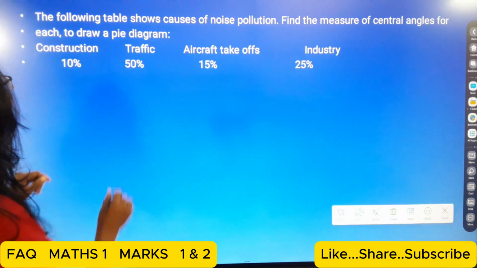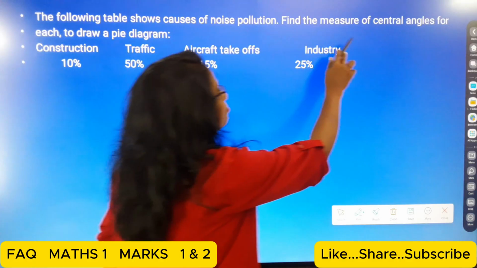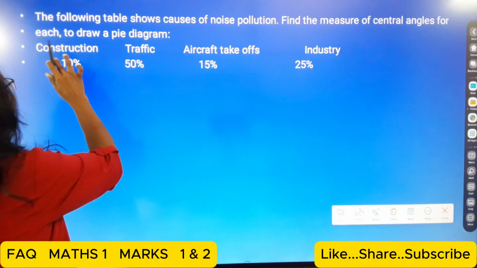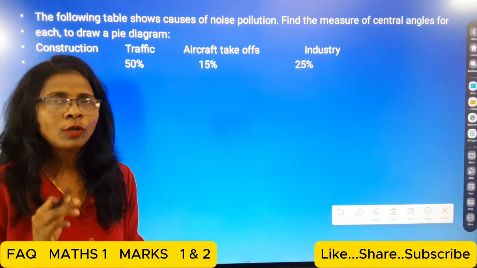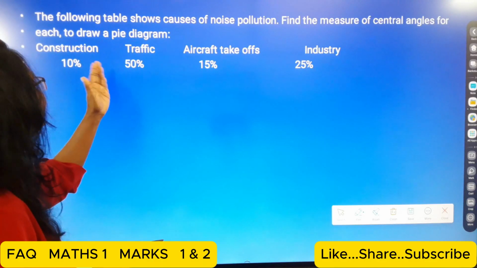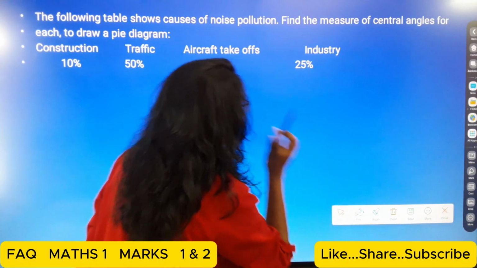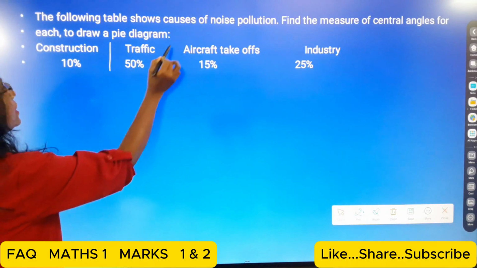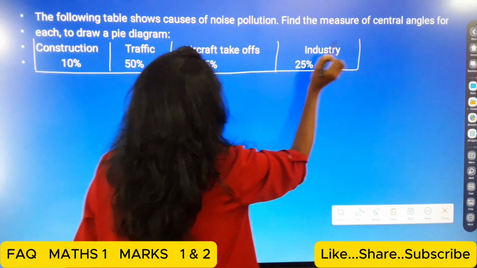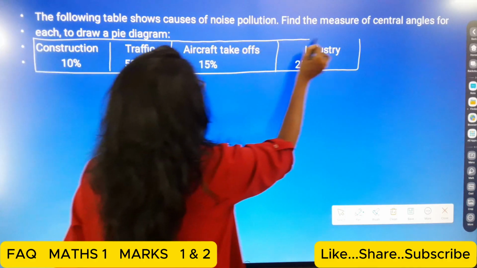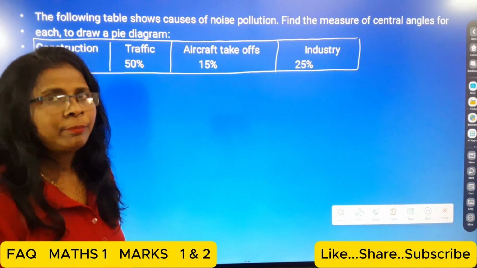Then here, students, the following table shows causes of noise pollution. Find the measure of central angles for each to draw a pie diagram. Okay, so to draw the pie diagram, we have to calculate this first. Okay, so we can write down this table, students. And we have to calculate the central angle before drawing the pie diagram.